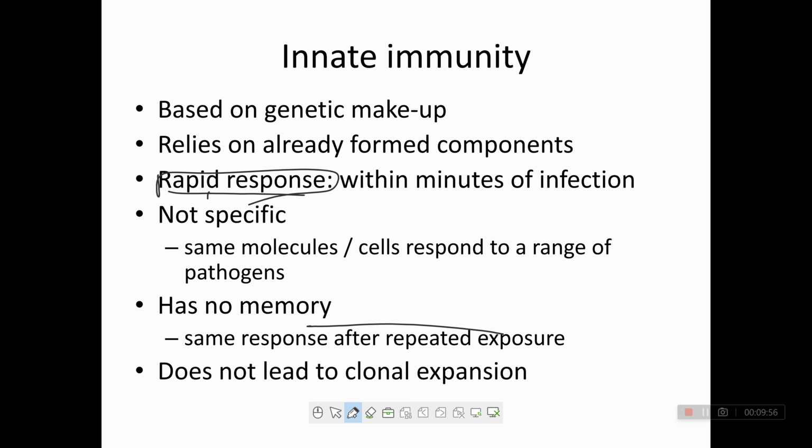When an infection attacks the body, the first line of defense is innate immunity. It is activated in minutes. It is not specific. Innate immunity is not a specific immunity; the same molecule responds to a range of pathogens. It has no memory, remember this, like B cells or T cells. It does not lead to clonal expansion.